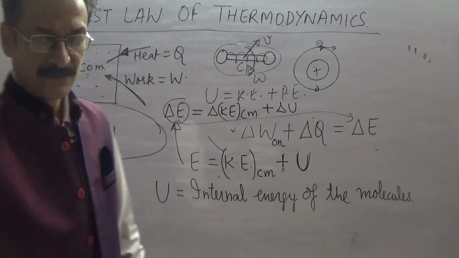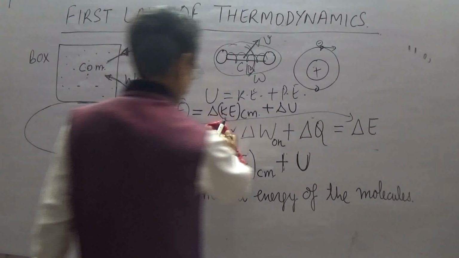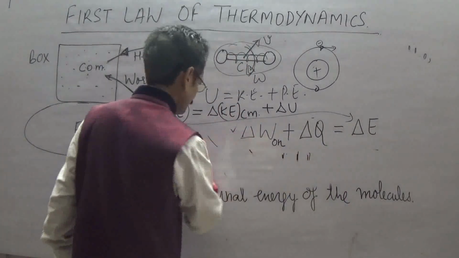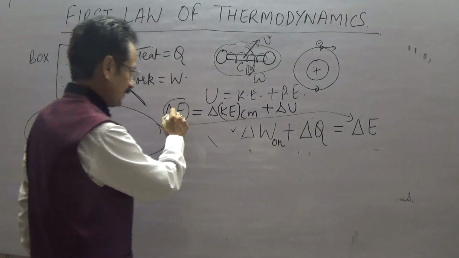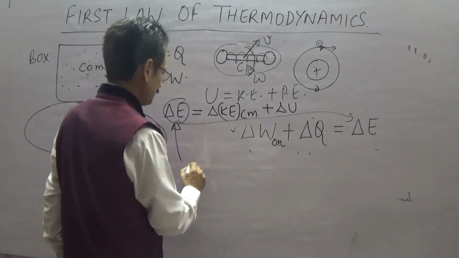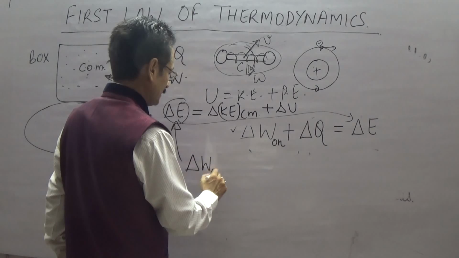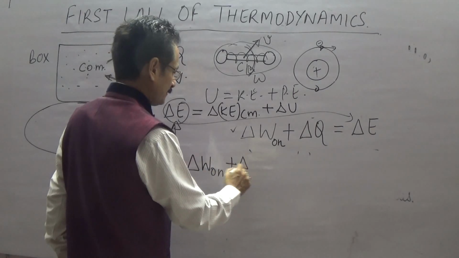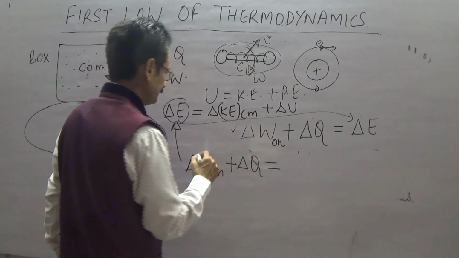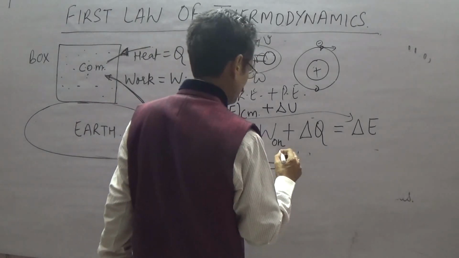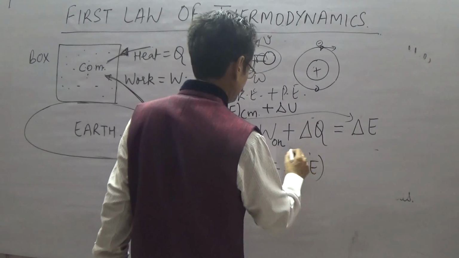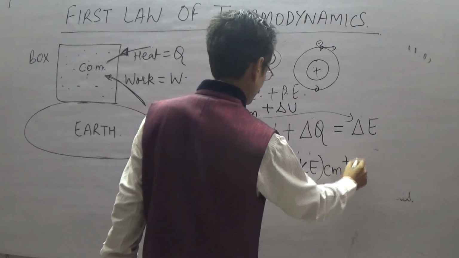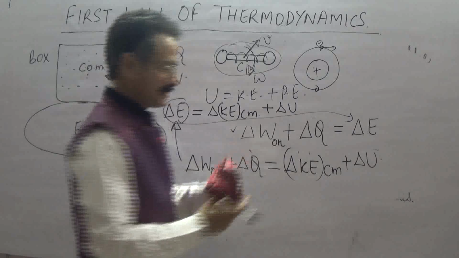I'll write the equation also. So if I plug in this value of delta E here, the equation boils down to this. Now this becomes like this.